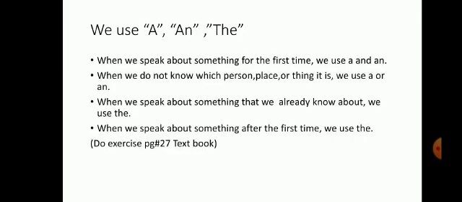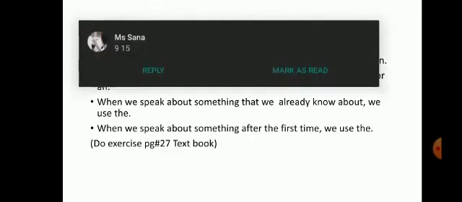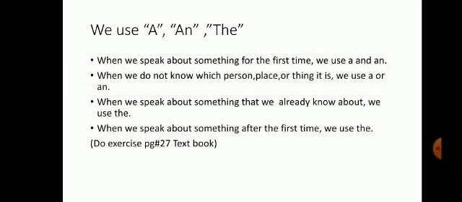We use A and the differently. When we speak about something for the first time, we use A or an. When we don't know which person, place or thing it is, we use A or an. It means that when we introduce something for the first time, we use A or an. When we speak about something that we already know about, we use the. When we speak about something after the first time, we use the.